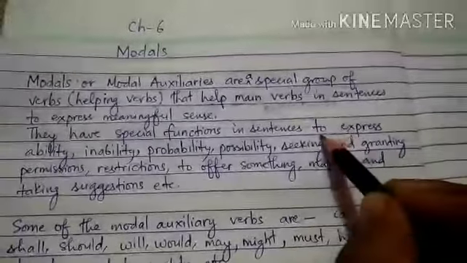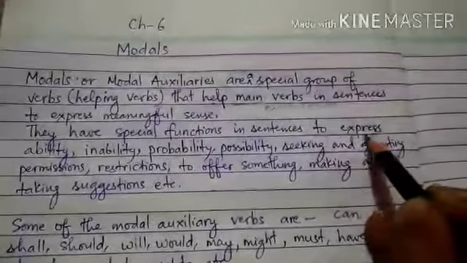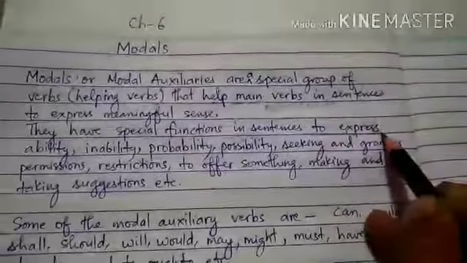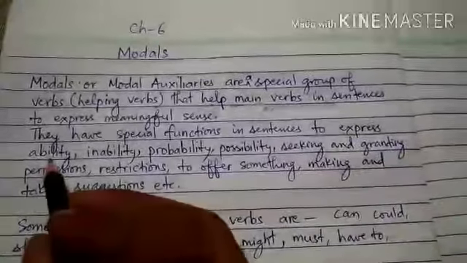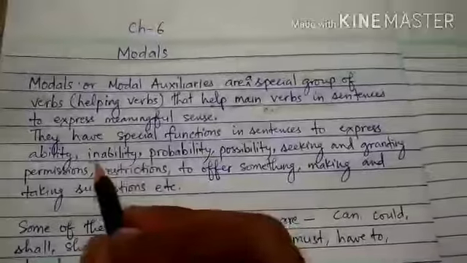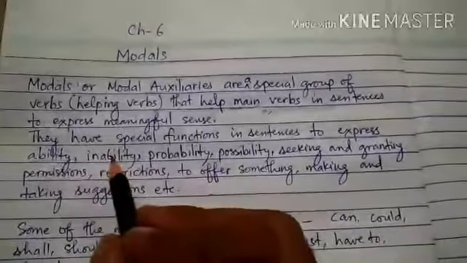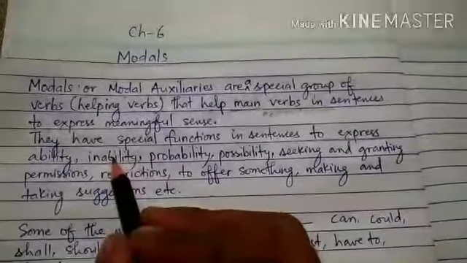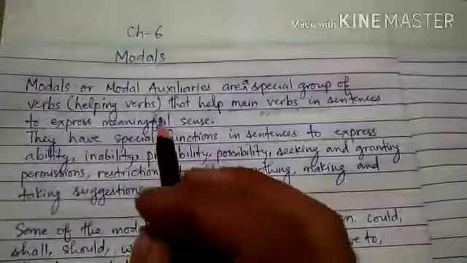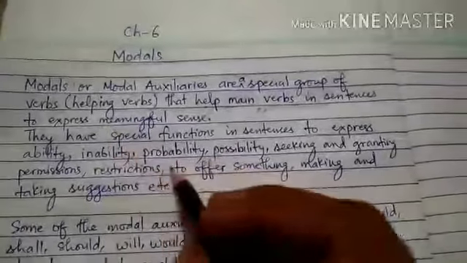To express, means बयां करना. तो किस तरीके का कामों को बयां करते हैं? To express ability, inability. Ability means what we can do and inability means what we cannot do. These two actions are expressed with the help of modal auxiliaries when they are used with main verbs.